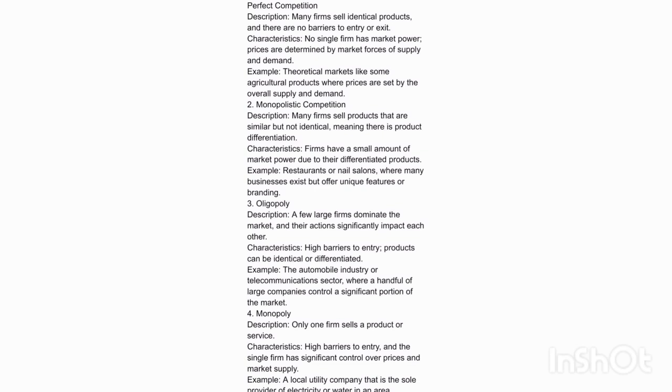4. Monopoly. Description. Only one firm sells a product or service. Characteristics. High barriers to entry, and the single firm has significant control over prices and market supply. Example. A local utility company that is the sole provider of electricity or water in an area.